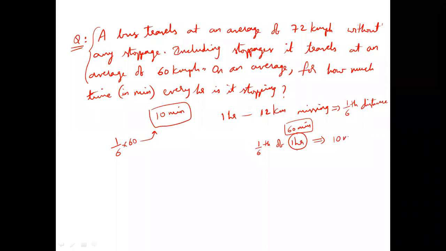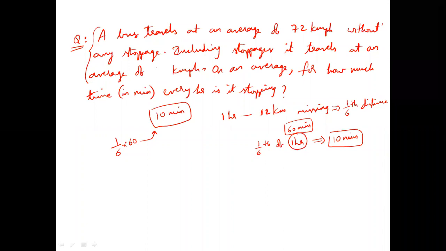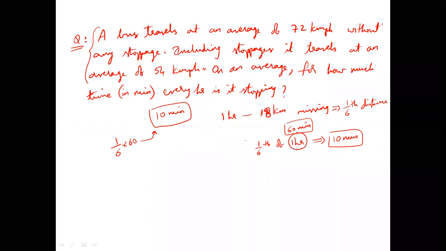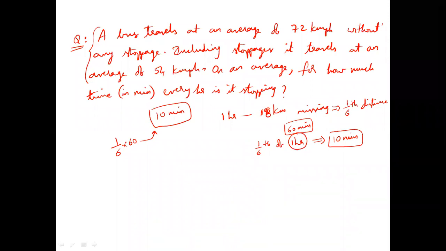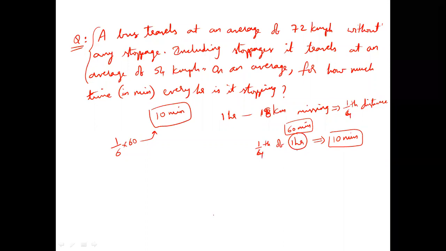10 minutes every hour is missing. Simple. Now tell me the beauty: if I write a 54 here, how much is the every hour missing distance? 18. 18 is what fraction of 72? 1/4, because 18 fours is 72. So 1/4 distance missing means 1/4 of every hour should be missing. What is 1/4 of 60 minutes? 15 minutes. Simple.